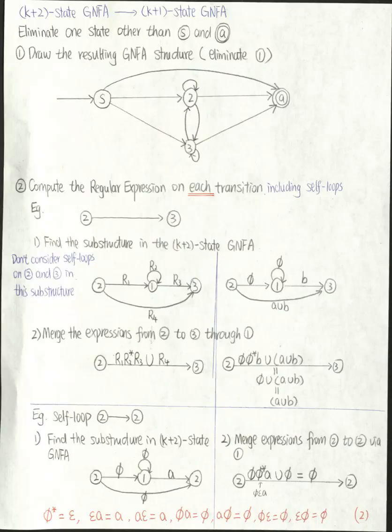The first part is equivalent to empty set, empty string, A, which is equivalent to empty set. So the union of empty set and empty set is empty set. So finally, we have this expression from 2 to 2 as empty set.